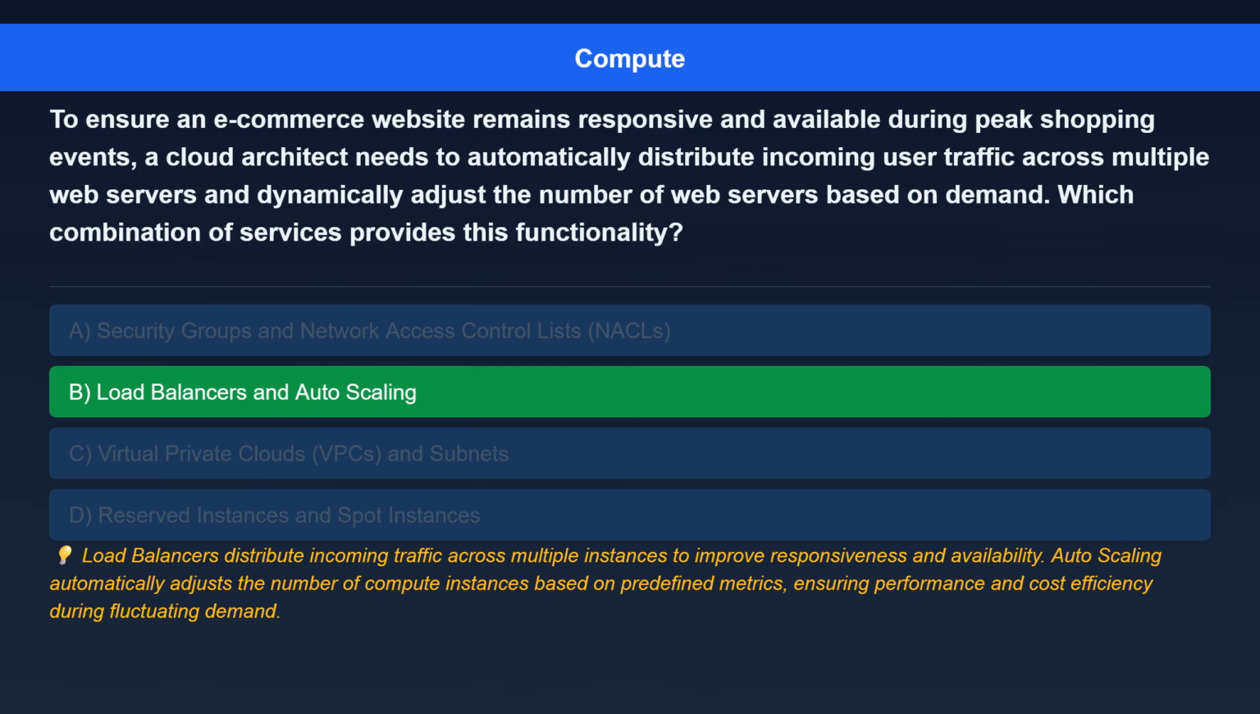The correct answer is load balancers and autoscaling. Here's the explanation. Load balancers distribute incoming traffic across multiple instances to improve responsiveness and availability. Autoscaling automatically adjusts the number of compute instances based on predefined metrics, ensuring performance and cost efficiency during fluctuating demand.